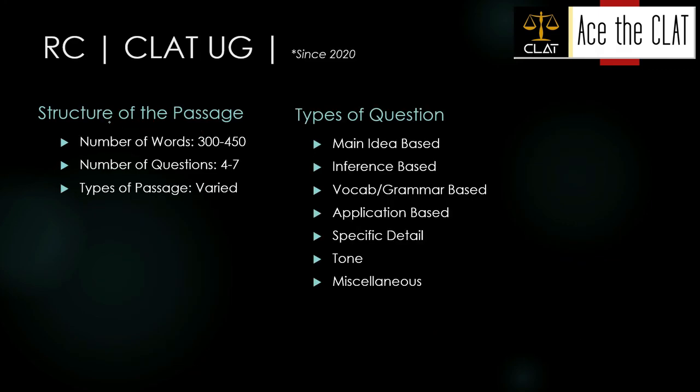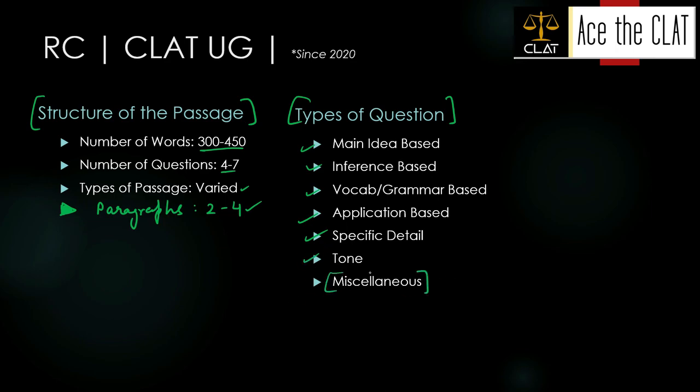So to sum up guys, the structure of the passage as we try to infer would be 300 to 450 words, number of questions 4 to 7, number of paragraphs 2 to 4, types of passages varied, right, and types of questions main idea based, inference based, vocabulary or grammar based, application based, specific detail, tone भी देखा अपन ने, and miscellaneous, because the question setter is a human being.